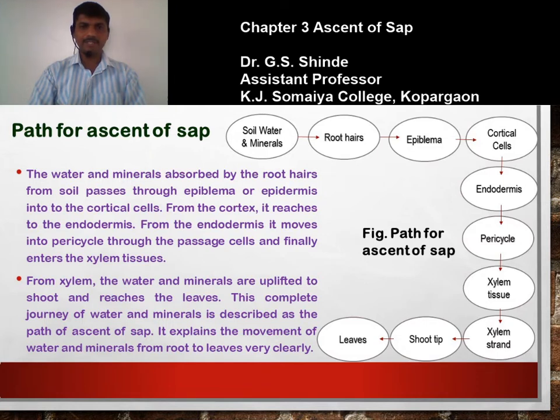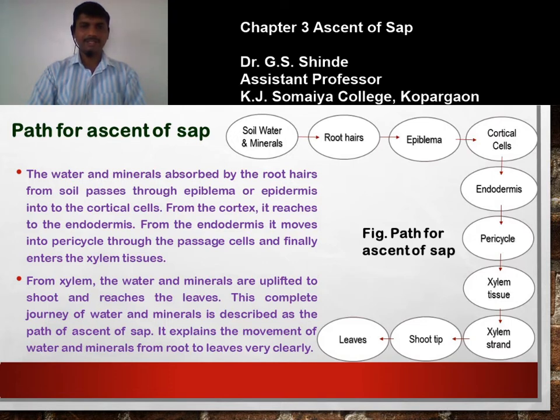From the endodermis it moves into pericycle through the passage cells, because endodermis has a thick wall due to the deposition of lignin and suberin, but at the same time it shows passage cells in front of the protoxylem. So from endodermis it moves into pericycle through the passage cells and finally enters the xylem tissue.